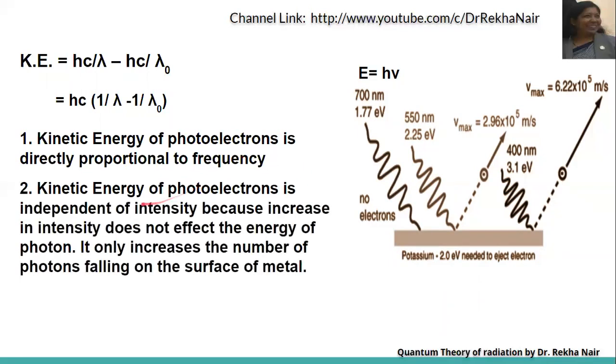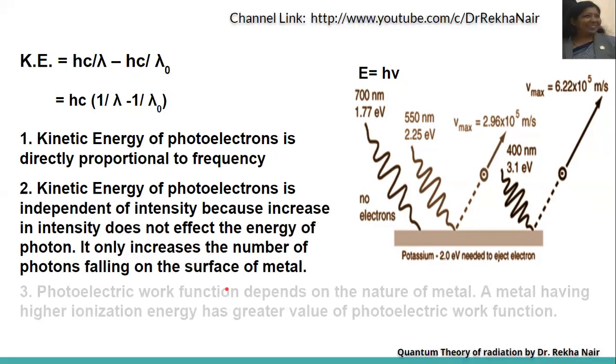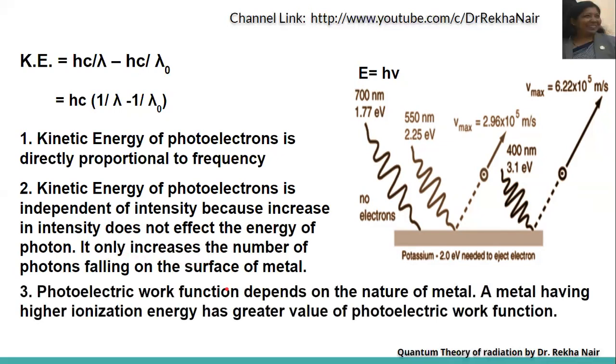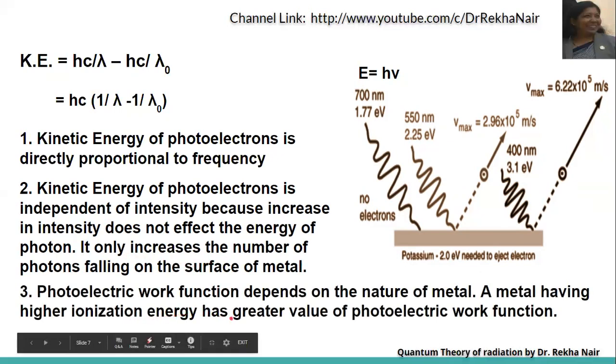The second point is that the kinetic energy of photoelectron is independent of intensity, because an increase in intensity does not affect the energy of the photon; it only increases the number of photons falling on the surface of the metal. The third point that we can conclude is that the photoelectric work function depends on the nature of the metal.